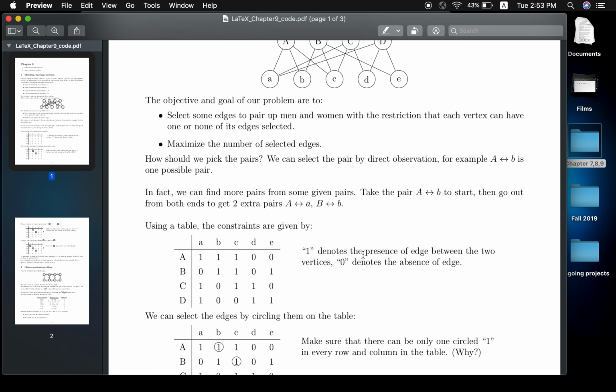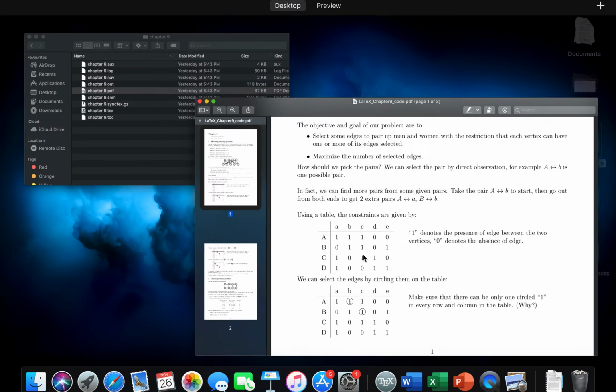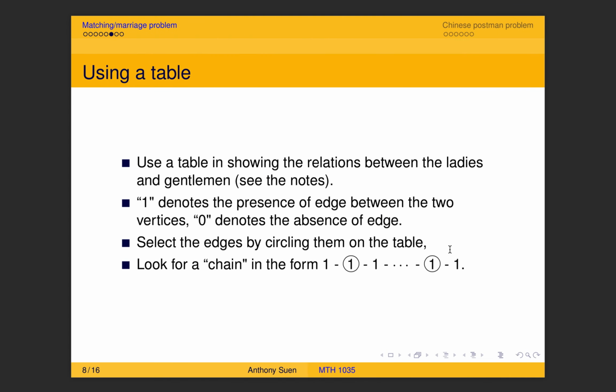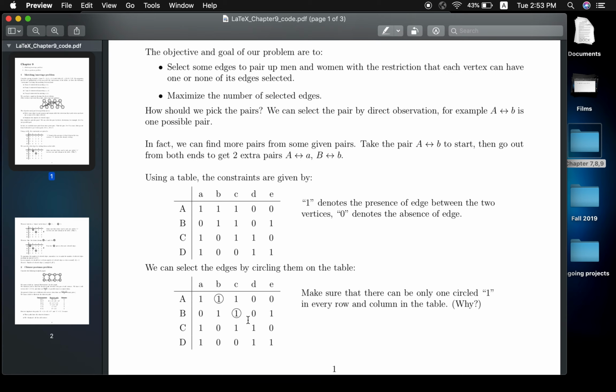So we have this table. Now, to select the edge, we simply circle the corresponding entries from the table. So when you're picking those edges, you just circle them.